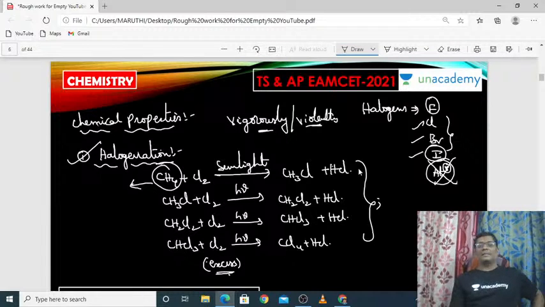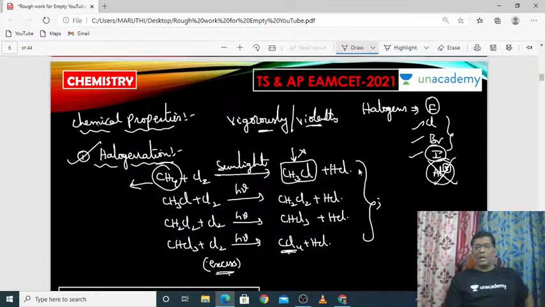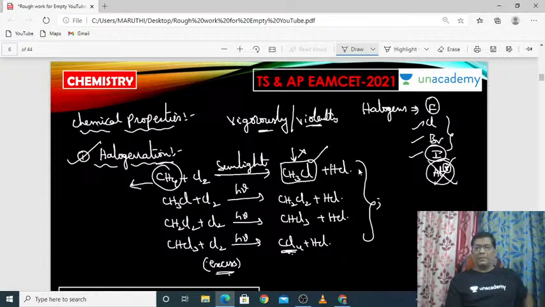But once you take an excess amount of methane, it will only produce methyl chloride and it will stop at this moment. It will not convert to carbon tetrachloride. It will stop at methyl chloride.